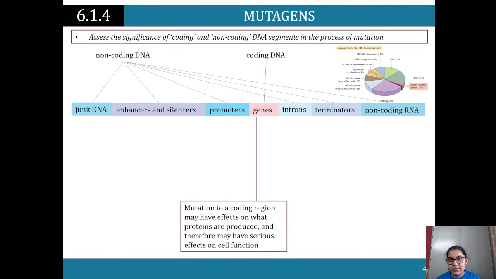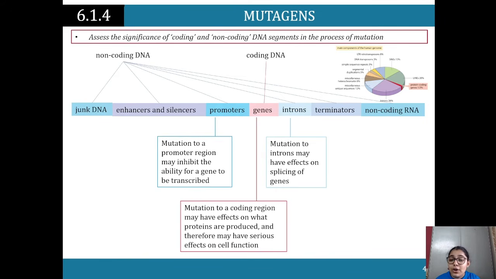and therefore that can have an effect on cell function. Introns, mutations to introns can have effects on the splicing of the genes. Promoters, mutations to a promoter region can inhibit the ability for a gene to be transcribed. So if there's a mutation to the promoter region, remember, where we start the copying, the transcription, if there is a mutation over there, that may mean that it is going to inhibit the gene from being transcribed.